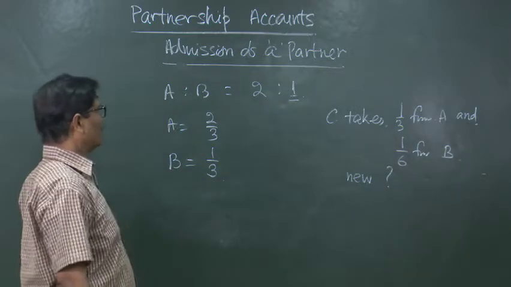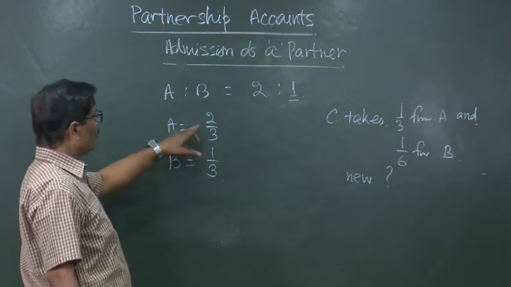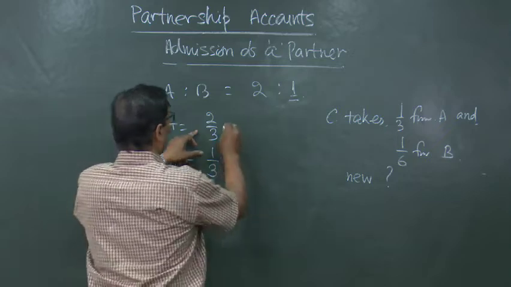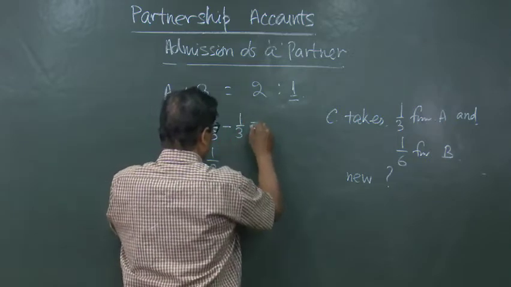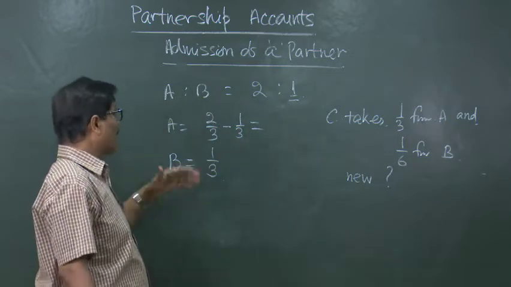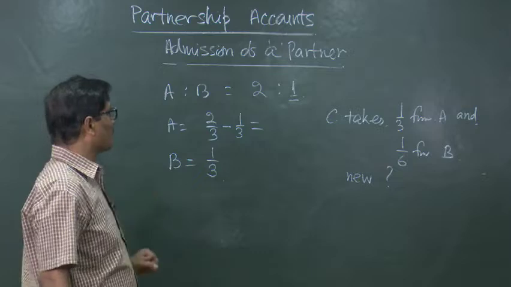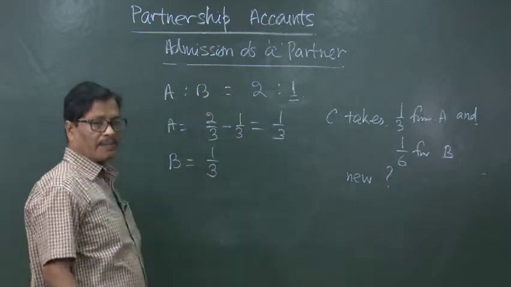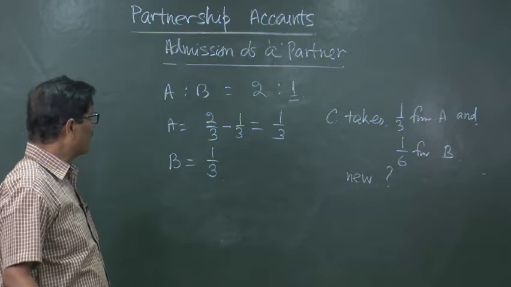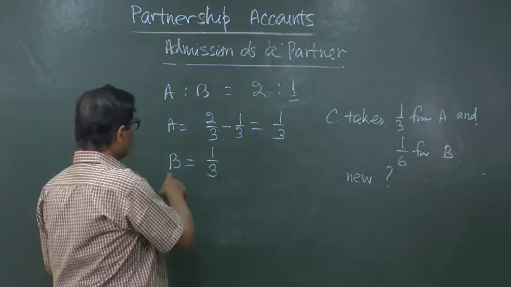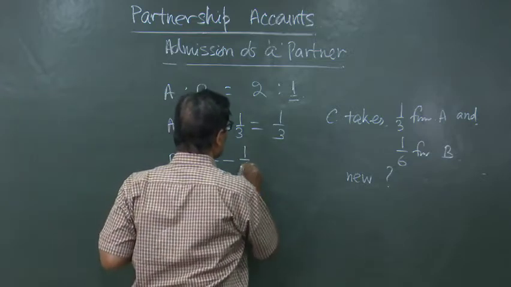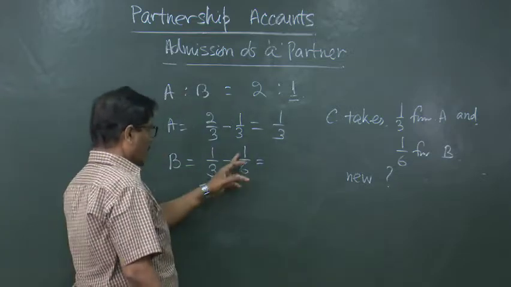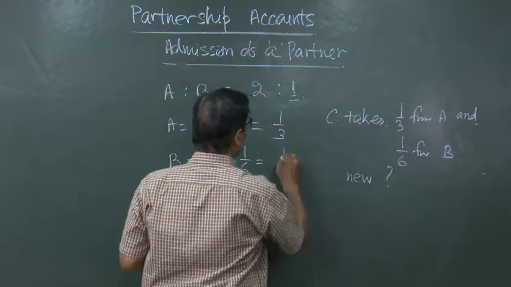How to calculate this one? A was having 2/3, now he is giving 1/3. Not 1/3 of his share, but out of 2/3 he is giving 1/3. So, the remaining portion left with him is 1/3. Similarly, B is giving 1/6 out of his 1/3, so he will have only 1/6.